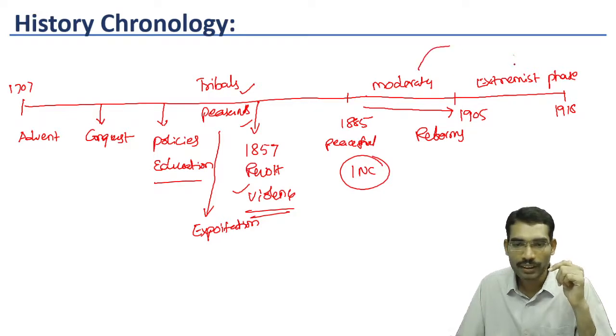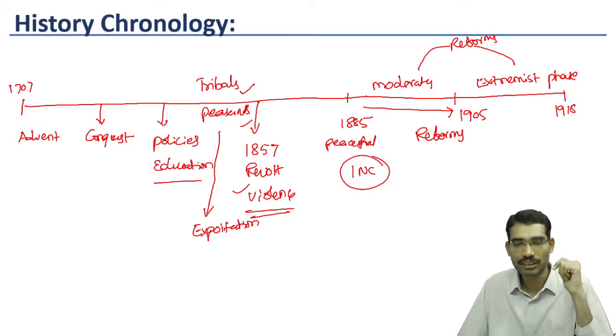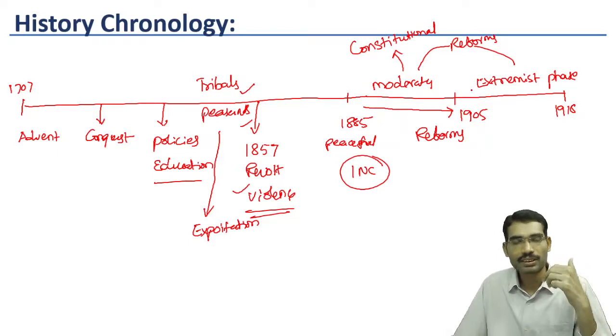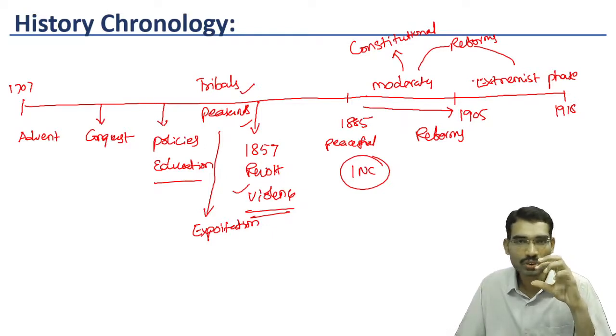Both wanted reforms from the British authorities, whereas moderates wanted reforms through constitutional methods. Whereas extremist leaders wanted reforms in any way, so they could use unconstitutional means also to gain the reforms.